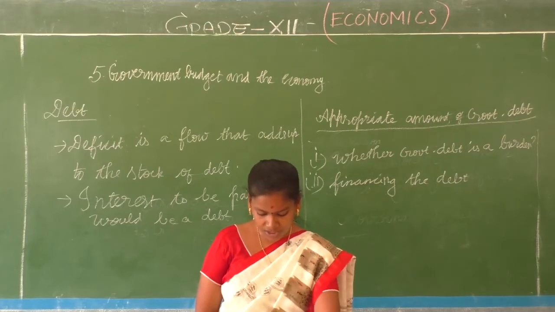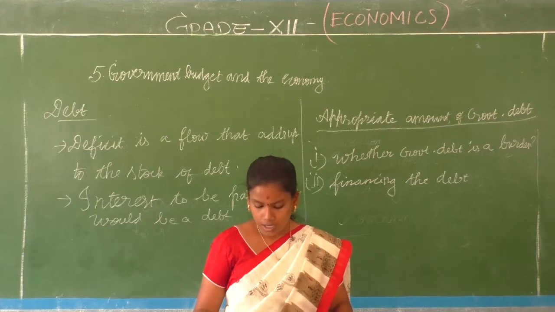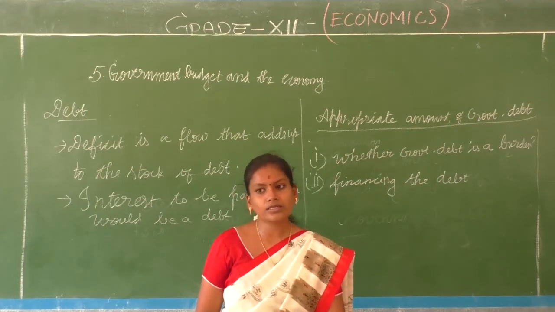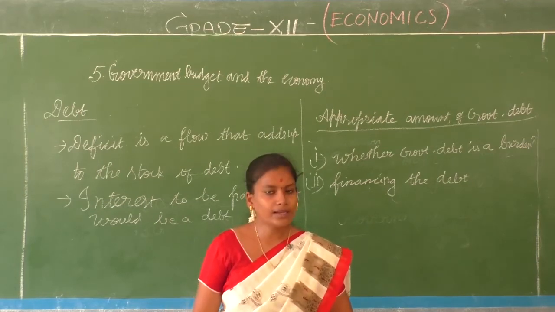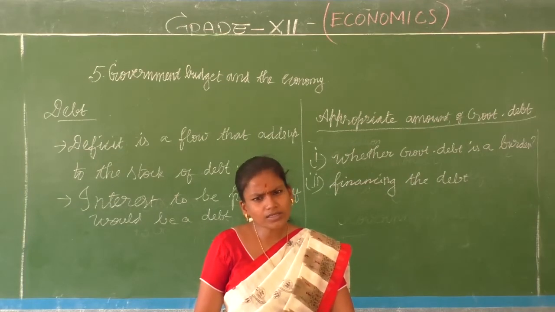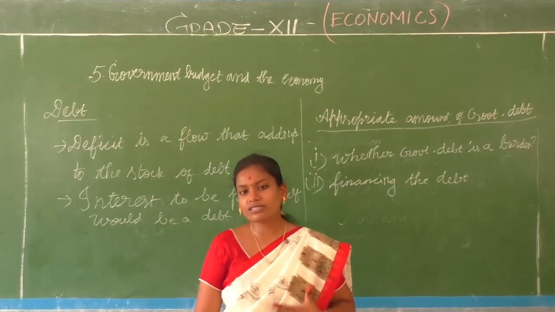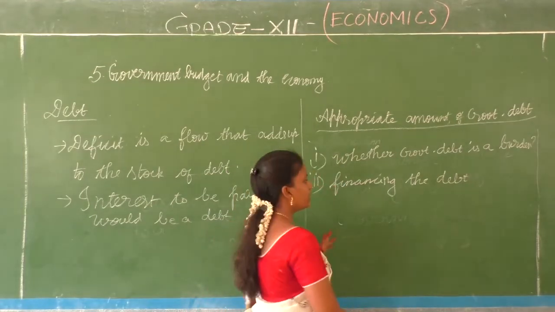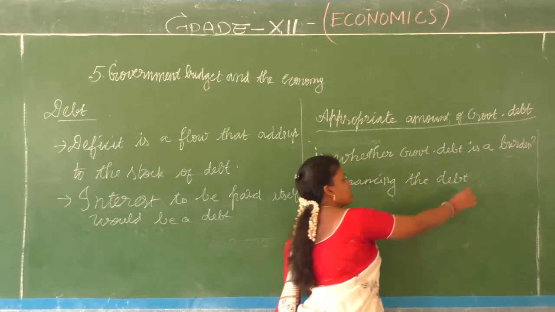So government should think a lot before taking a debt and try to manage it. If a trader has a liability, what happens? He has to take his personal assets and give them up. Unlimited liability, we have discussed. But do you think the government can do that? No. It can try to resolve its debt issue through taxation and printing money. Those are the other two things, right? So how can it finance the debt?